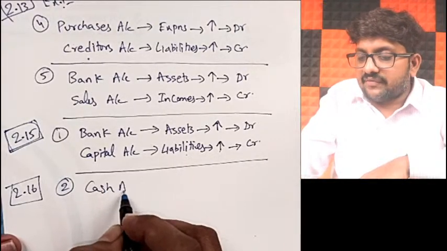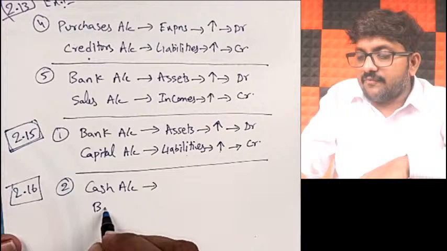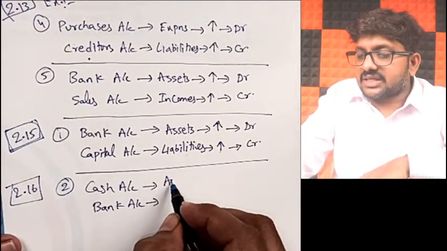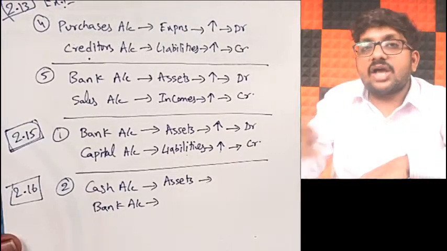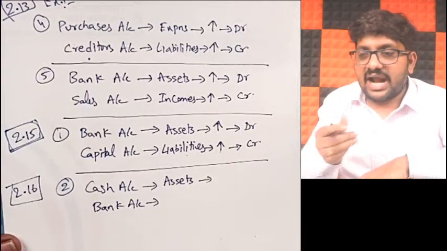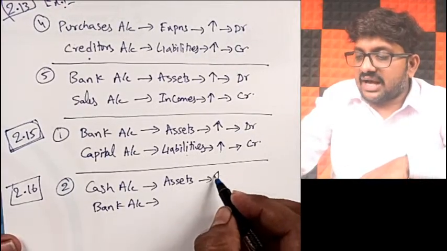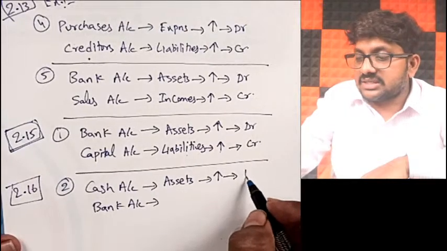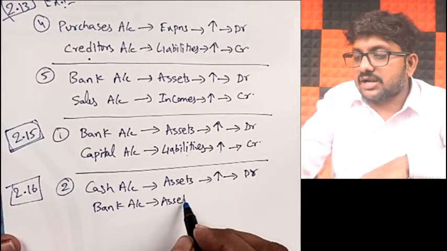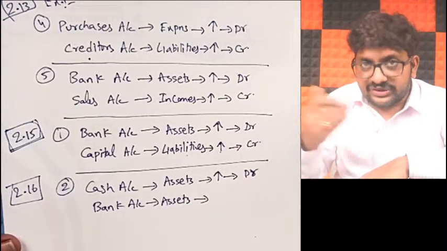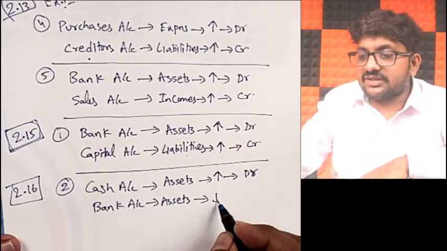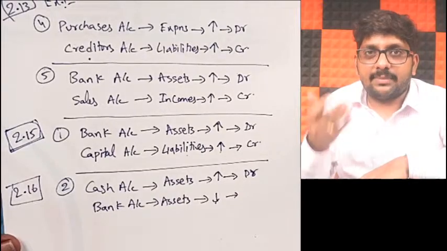Definitely your cash account will be affected because you are withdrawing it from the bank account, so obviously bank account will also be affected. Now cash account is a part of assets. Because you are withdrawing, your cash balance will increase, your physical cash in hand will increase. When assets increase, what should I be doing? Debit. Similarly, bank account is also a part of assets. When you withdraw, the bank balance will decrease because I have withdrawn. For example, you went to the ATM and withdrew the money.